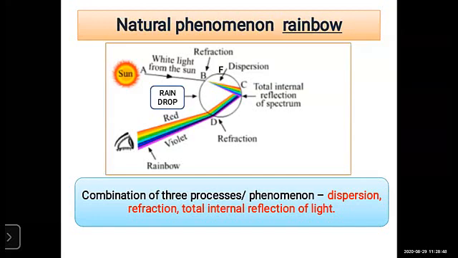On the surface of the water droplet, it shows total internal reflection. That scattered light again is incident on the surface of the water droplet, and that is nothing but the reflection. So reflection is there, on the inner side, the inner surface of the water droplet.